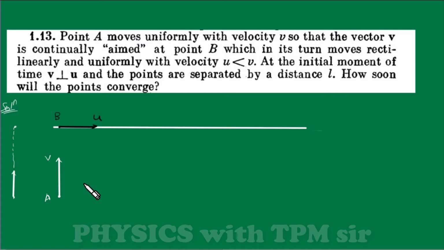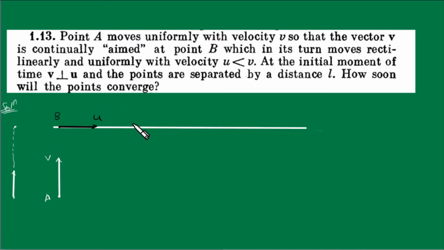One more thing: how will the motion happen? Slowly, point B will be moving on the straight line, and at time t equal to 0, point B is here, so its velocity is here. Now when point B comes to this place, the velocity will be in this direction at some angle. So obviously point A is not going to move in a straight line, it is going to move in a curved path, right? Let's draw at any instant of time.